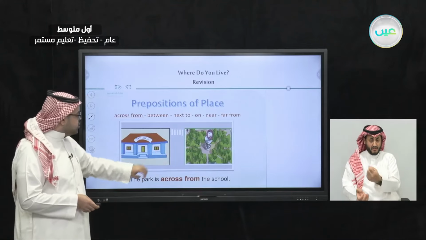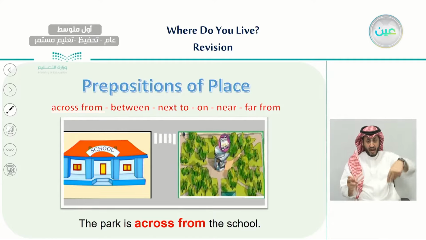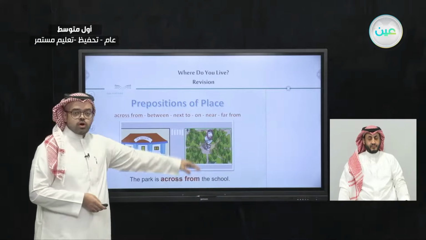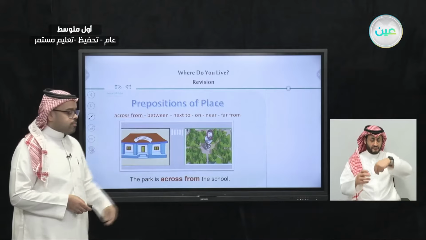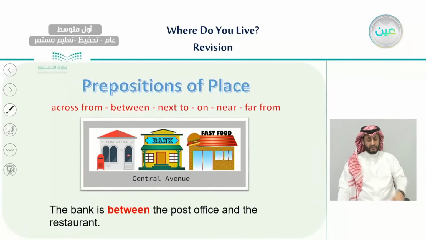So as you can see here, we have a school, and here we have a park, and there is something between them. This is what we mean by across. You have to cross the street from the school to go to the park. So this is what we mean by across from. The other preposition we have is between. For example, the bank is between the post office and the restaurant.